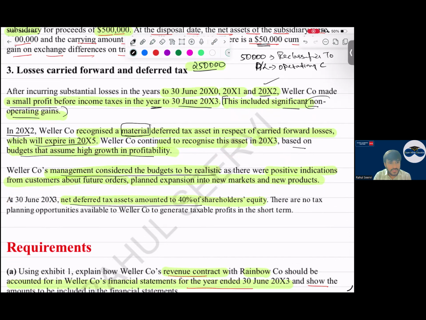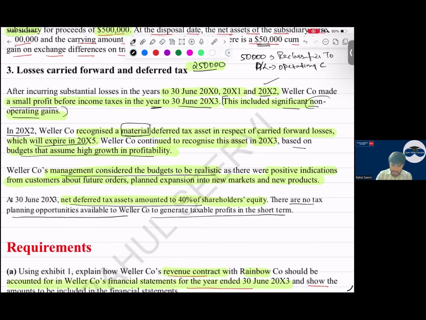There are no tax planning opportunities. So tax planning opportunities are not available to generate taxable profit in the short term. Either profits will come from your business, or here and there with some jugaad you can make taxable profits, but that is also not available.